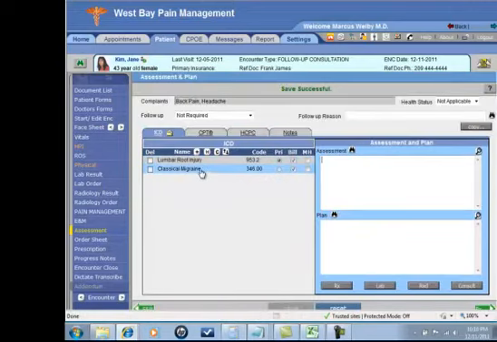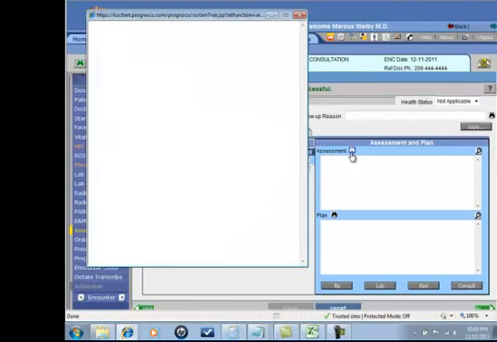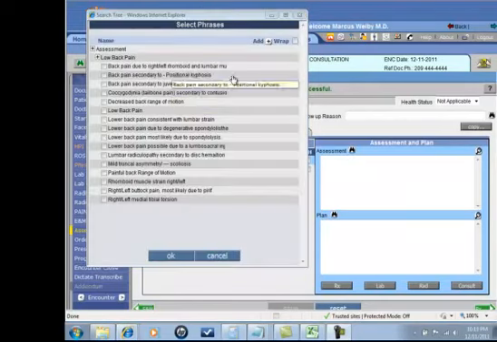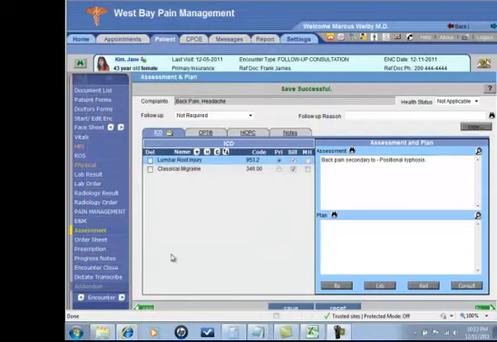If I'd like to break these out by separate assessment plans, whichever is highlighted, as I fill in the boxes to the right, it'll allow me to accomplish that. So for my assessment, I can either handwrite, do voice recognition, typing, or I can jump into my preferred phrases. You can have your own phrases in here, but we already have very good ones, and you can easily choose from these. To add your own, you just simply click on the plus sign. So perhaps that's my assessment for the plan.